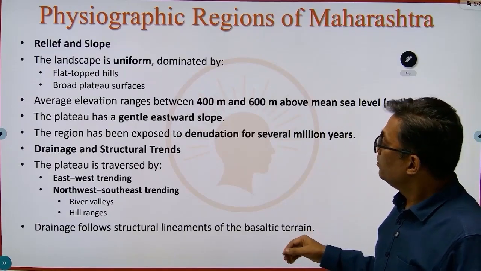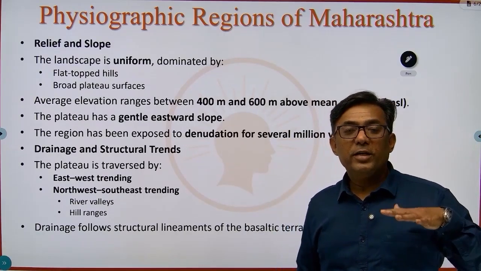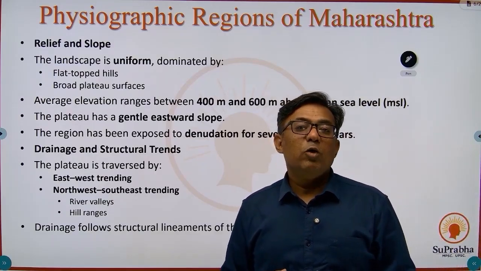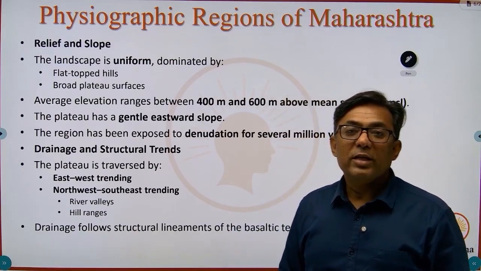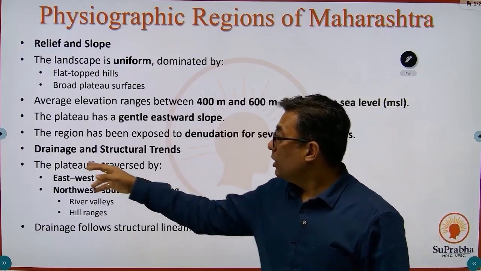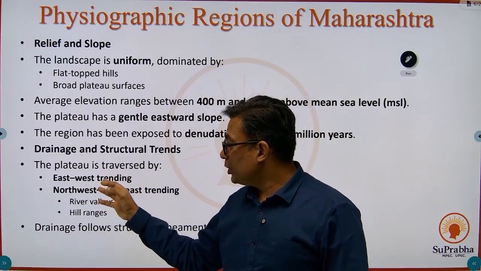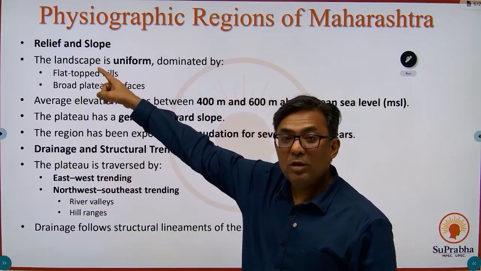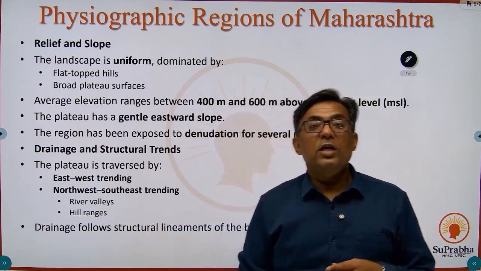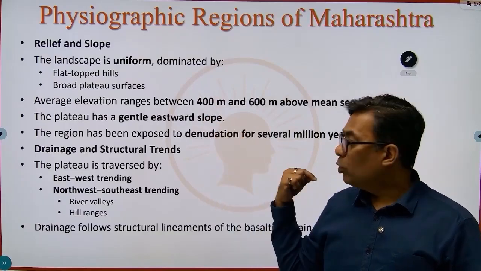Now this region has been exposed to denudation over millions of years. It is a stable landmass. There is no upliftment going on there, but because of the exogenetic forces, there has been lots of denudation on the Maharashtra Plateau. Drainage and structural trends: the plateau is traversed by east-west and northwest to southeast trending river valleys and hills.